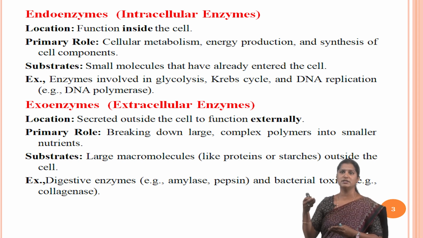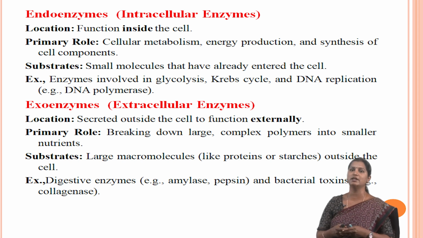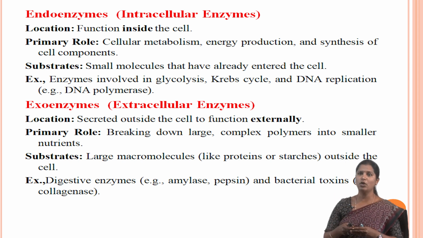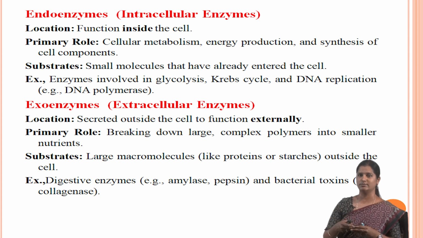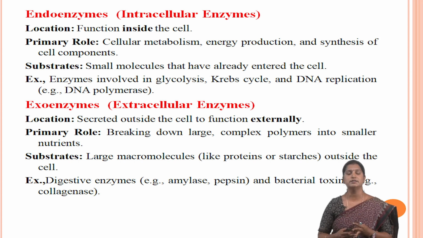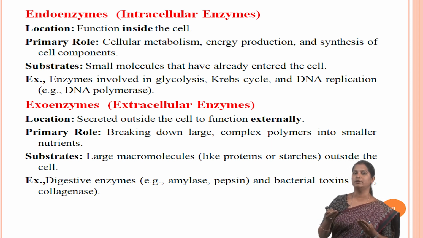Endoenzymes are located inside of the cell. The primary role of endoenzymes is cellular metabolism, energy production, and synthesis of cell components. The small molecules that have already entered into the cell are acted on by endoenzymes. Examples of endoenzymes are enzymes involved in glycolysis, Krebs cycle, and DNA replication, say for example, DNA polymerase.